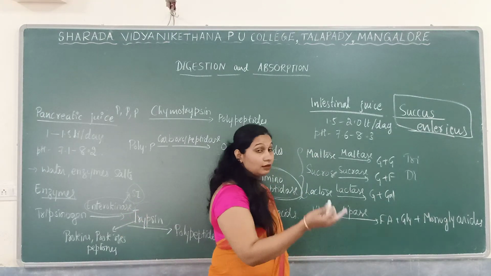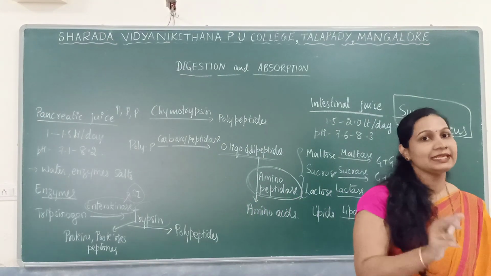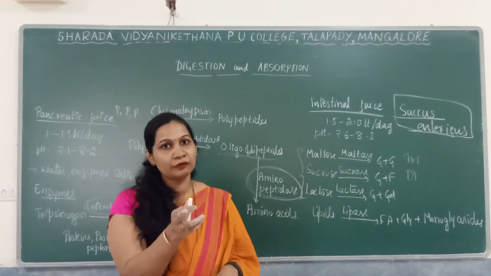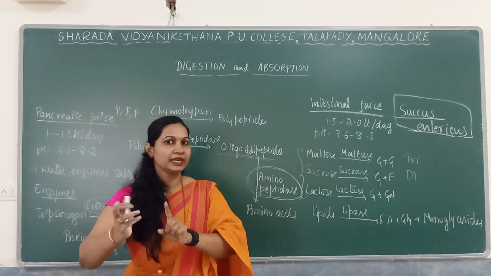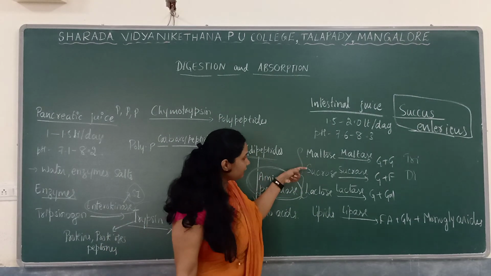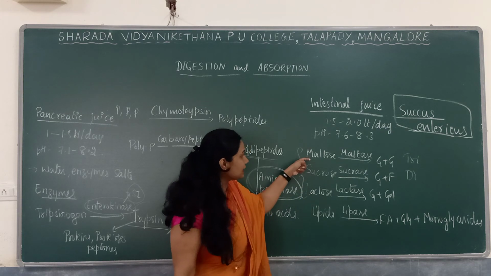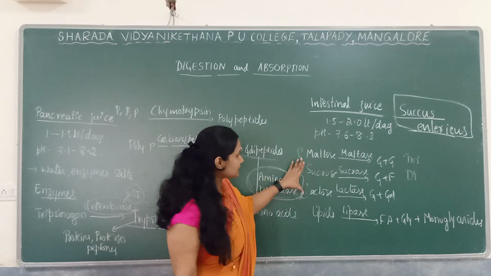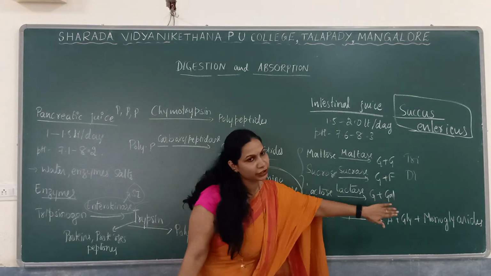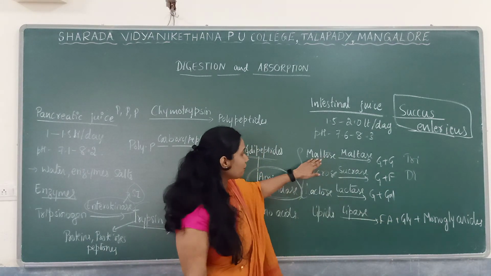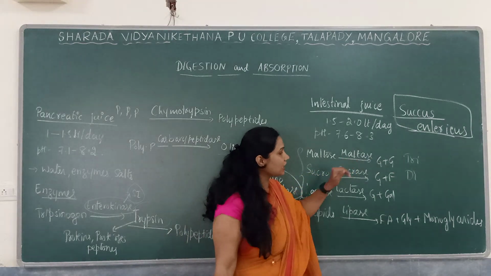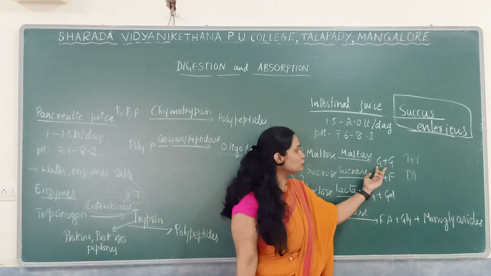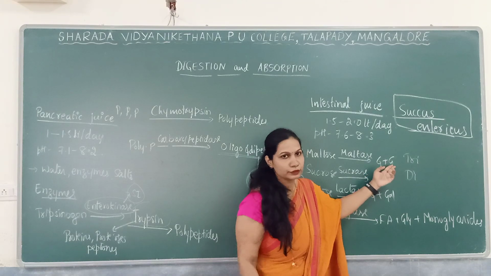Both salivary amylase and pancreatic amylase convert polysaccharides into disaccharides. Mainly we have three disaccharides: maltose, sucrose, and lactose. In the intestinal juice, these will be converted into monosaccharides. Maltose, in the presence of the enzyme maltase, gives rise to glucose plus glucose, two molecules of glucose.